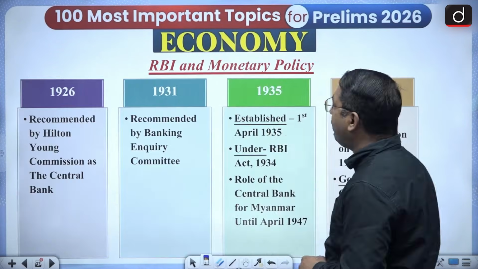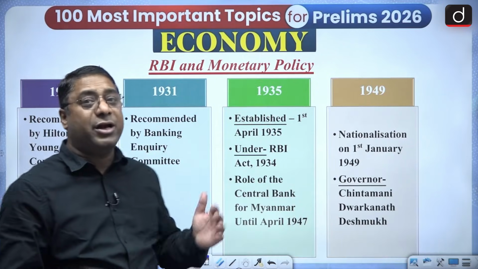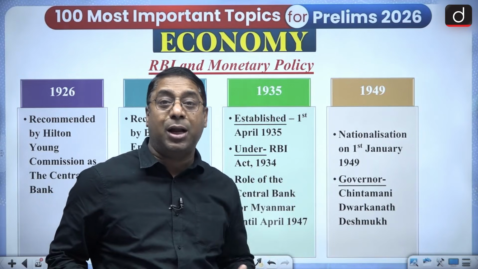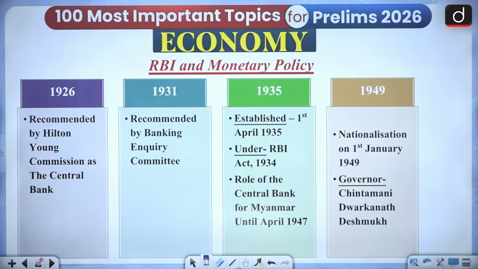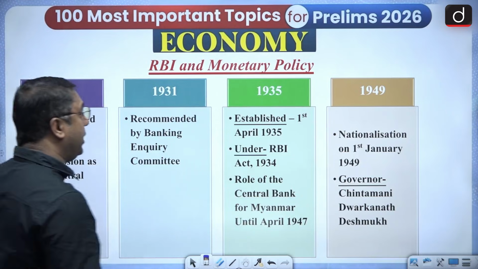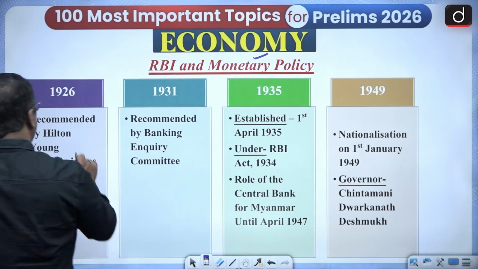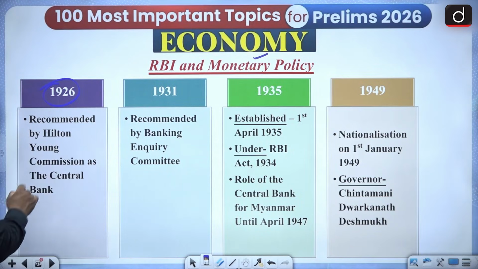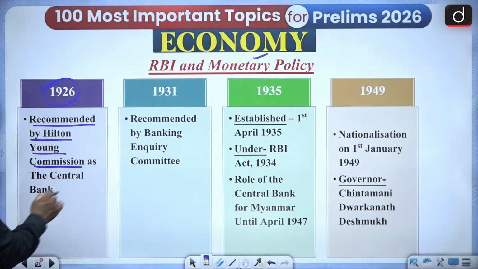So SHG, you have to remember. Now, when we talk about RBI, everything is completed with regard to the commercial as well as the cooperative banks. When it comes to the RBI's monetary policy, I have already told you what monetary policy is, qualitative, quantitative and all. In 1926, the Hilton Young Commission recommended a central bank.